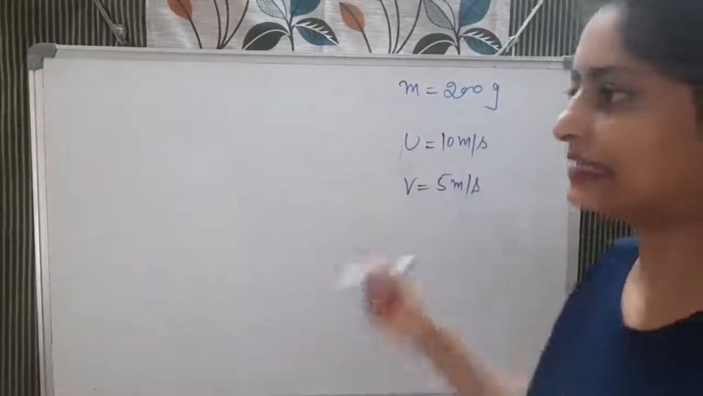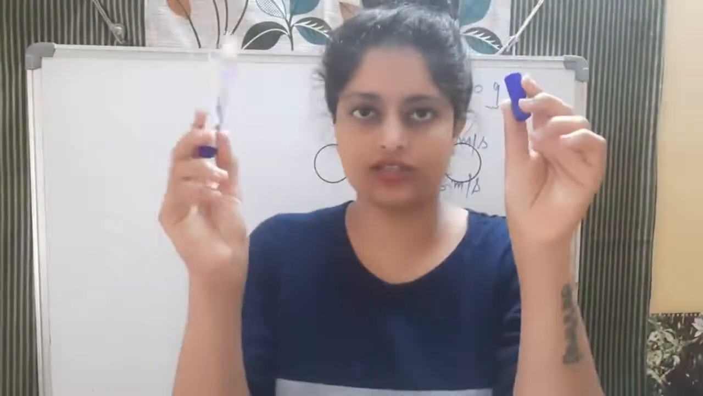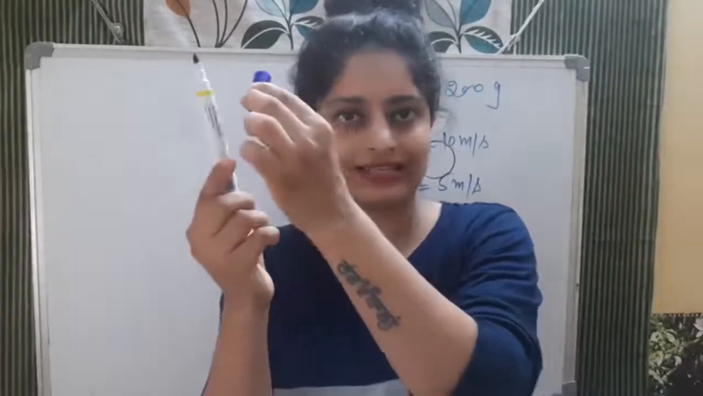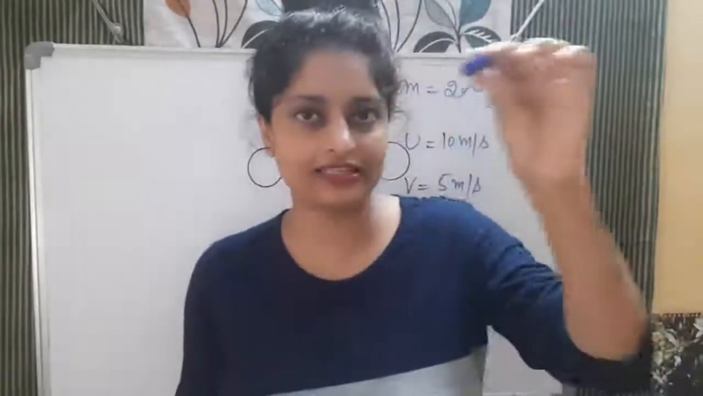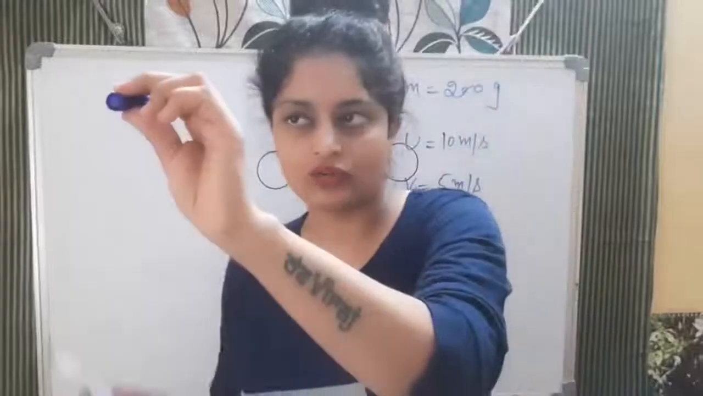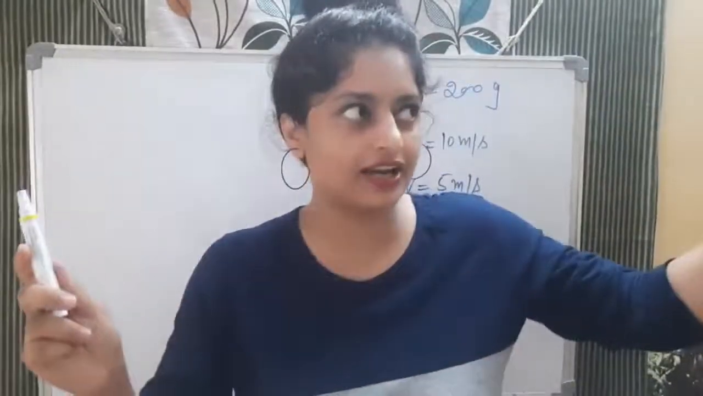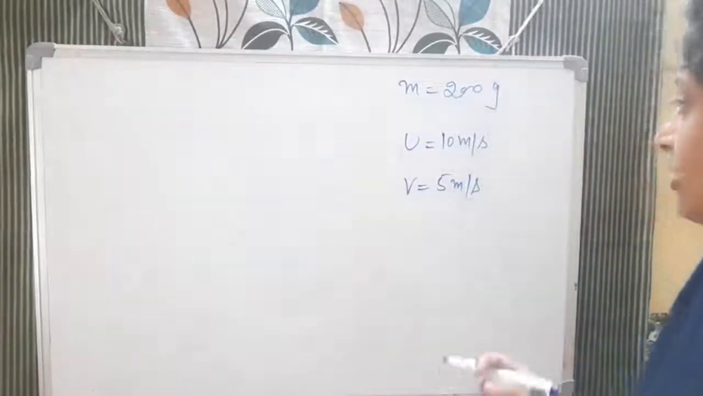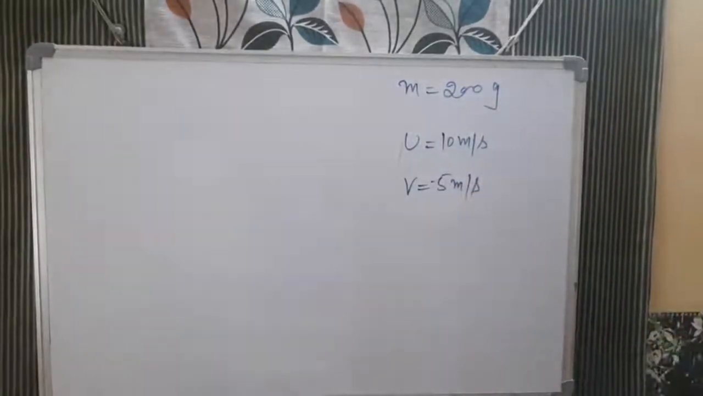See, it is like this: this is the ball and this is the hockey stick. This ball is coming with 10 meter per second, strikes the hockey stick and goes with 5 meter per second. Now see, again direction has a role here. Velocity, firstly it was coming in this direction. If you take it as positive, after striking it will go in the opposite direction. So now the velocity will be negative. When you write the v, it will be minus 5 meter per second.